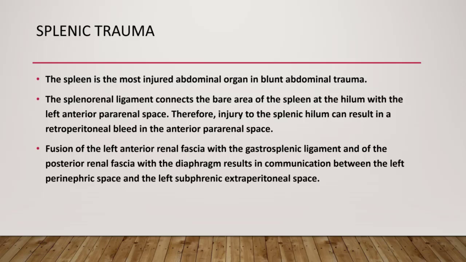First of all, we'll talk about the spleen. The spleen is the most injured abdominal organ in blunt abdominal trauma. The splenorenal ligament connects the bare area of the spleen at the hilum with the left anterior pararenal space. Therefore, injury to the splenic hilum can result in retroperitoneal fluid in the anterior pararenal space, and the fusion of the left anterior renal fascia with the gastrosplenic ligament and continuation with the posterior renal fascia with the diaphragm result in communication between them, leading to the perinephric space and left subphrenic extraperitoneal space.